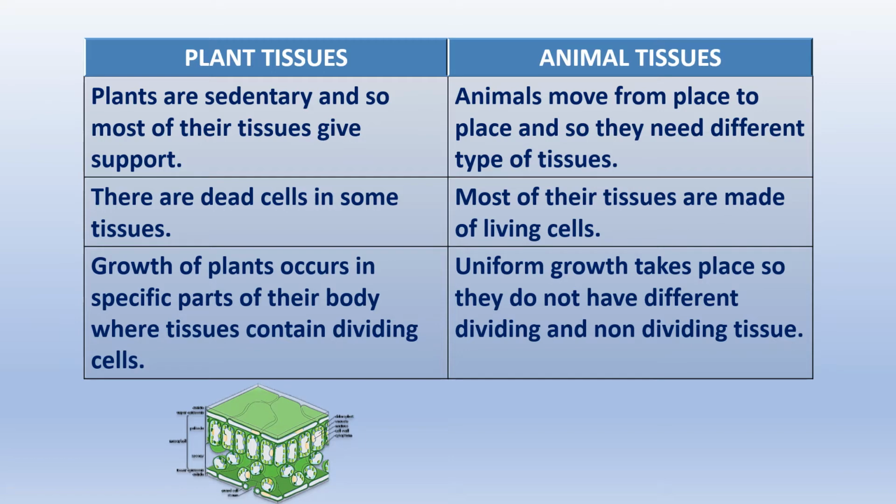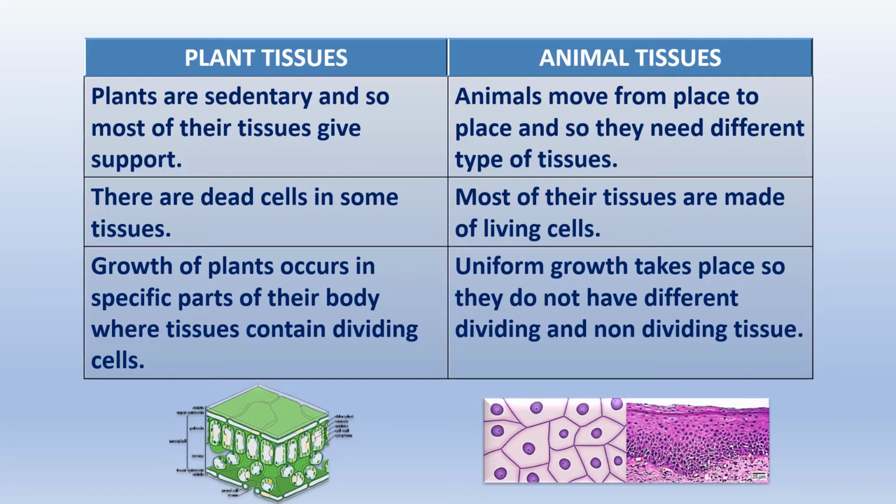In plant tissues, there are dead cells, whereas most of animal tissues are made of living cells. Growth of plants occur only in specific parts of the body where tissues contain dividing cells. So where the plant is growing, you will have tissues containing dividing cells. Whereas in the animal body, growth takes place all over the body. There is uniform growth. So they don't have different dividing and different non-dividing tissue.